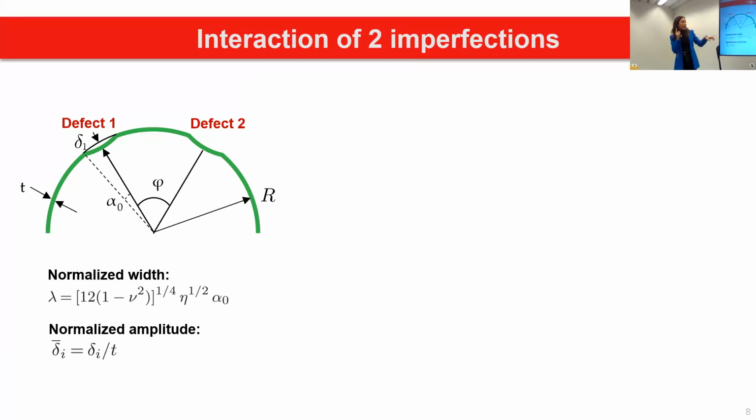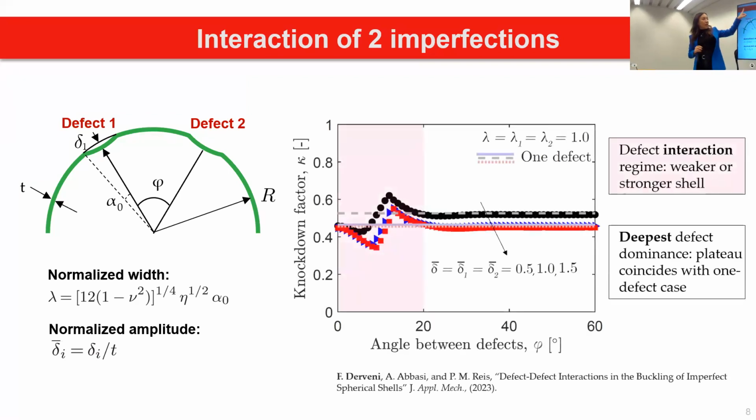When I'm talking about width, I'm going to talk about lambda. It's a normalized version as well of the angular width of the defects. And then we have phi, which is the angular separation center to center between the two defects. All right, and then after our analysis, I'm plotting here knockdown factor versus the angular separation, and we saw an interesting non-monotonic behavior as we increase the angular separation between defects. As we could see, the knockdown factor decreases, then increases, and then it reaches a plateau.